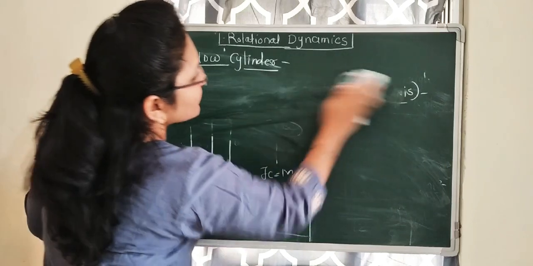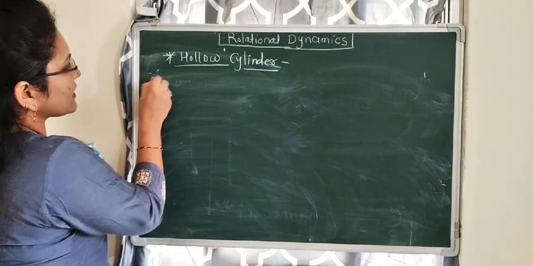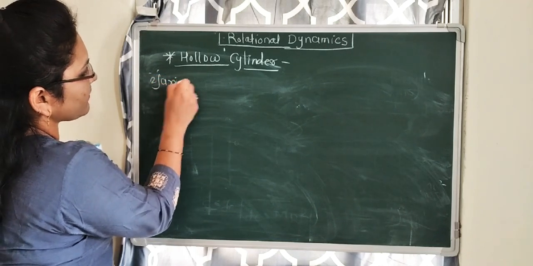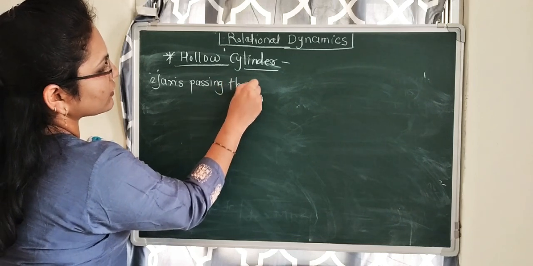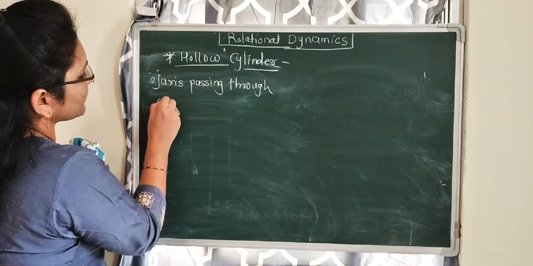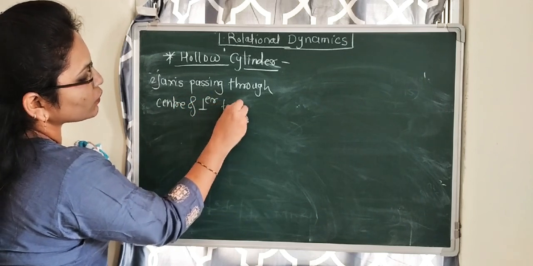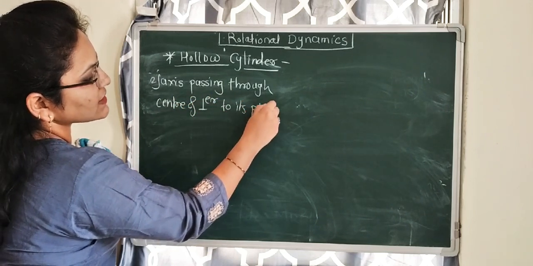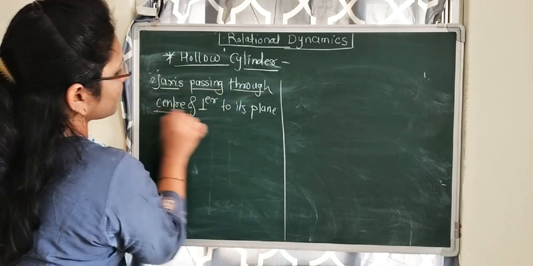Then the second case for the hollow cylinder is the axis passing through the center and perpendicular to its plane.